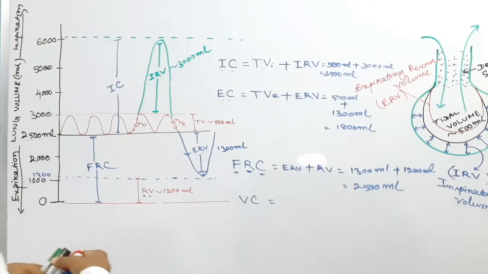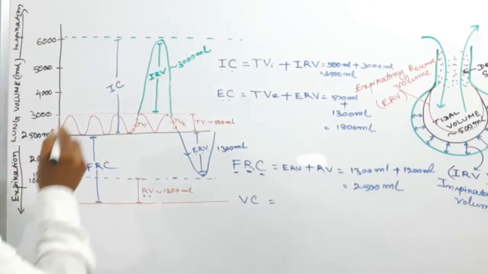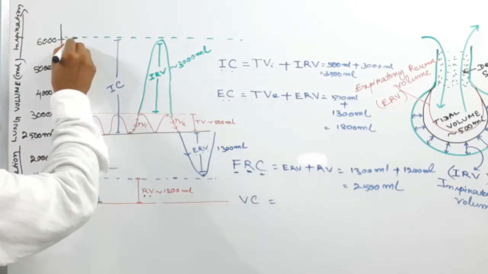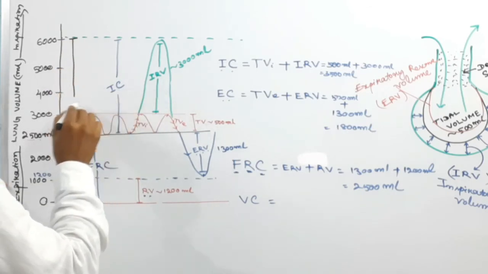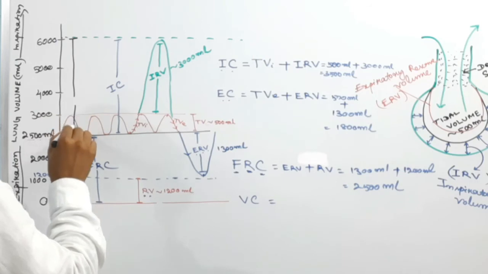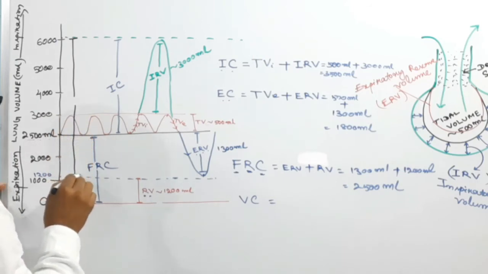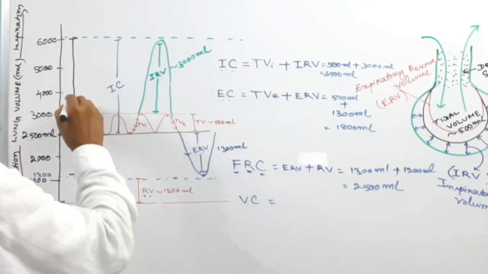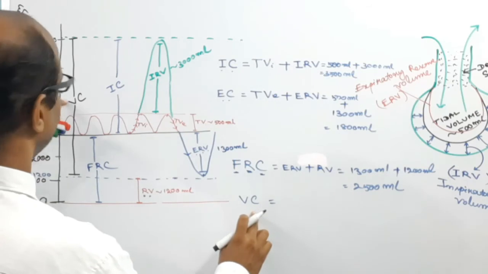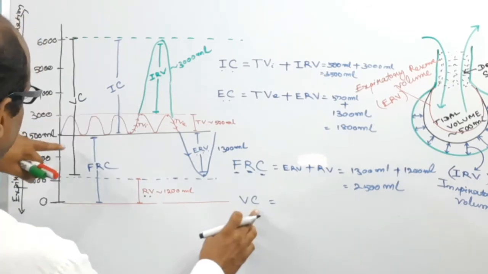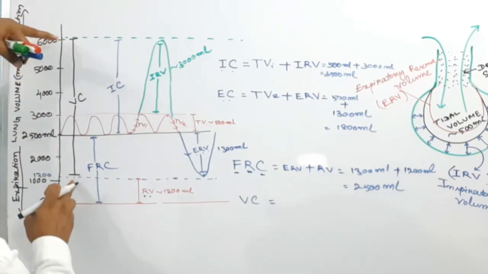So the vital capacity of lungs means the volume of air which is inhaled and expelled forcefully, which is known as the vital capacity of the lungs.